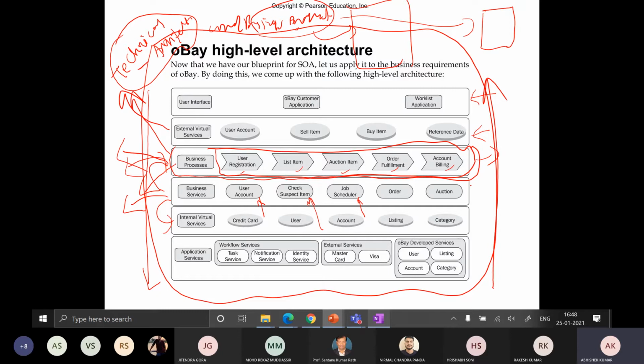And at this level, there are some different senior lead software developers, service developers. They are going to develop these things, right? And at this level, let's say this is internal virtual services, these are API developers, right? So this is how different persons in a company make this kind of architecture possible, right? So okay, we have already gone through this.